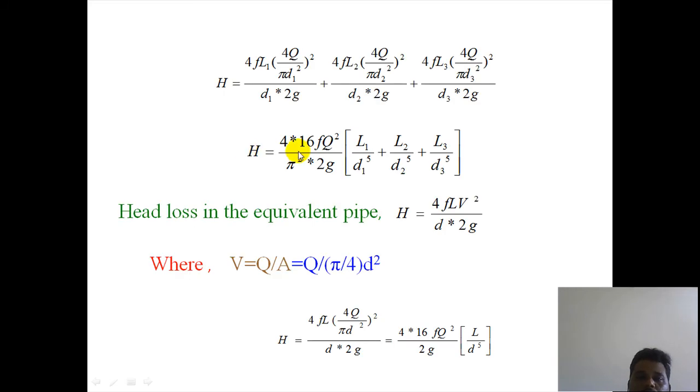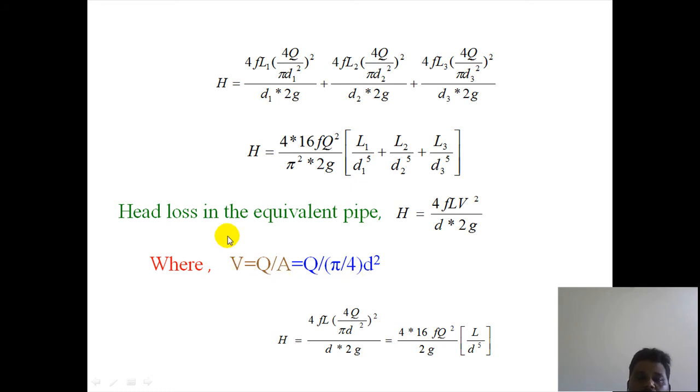Now H equals, by taking 4 into 16 f Q square by pi square into 2g common, multiplied by L1 by D1 power 5, plus L2 by D2 power 5, plus L3 by D3 power 5. The head loss in the equivalent pipe equals 4f L V square by 2gD. We know from the continuity equation that V equals Q by A, where A equals pi by 4 D square.